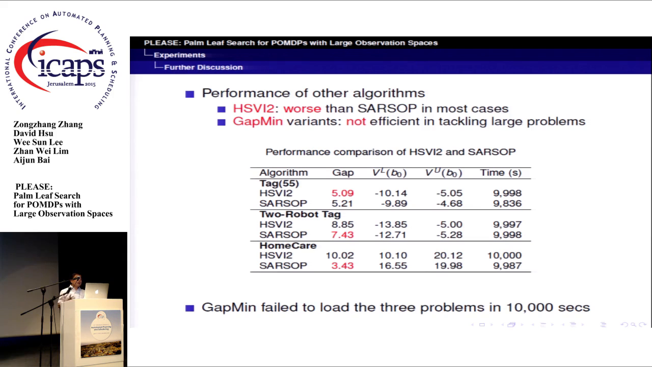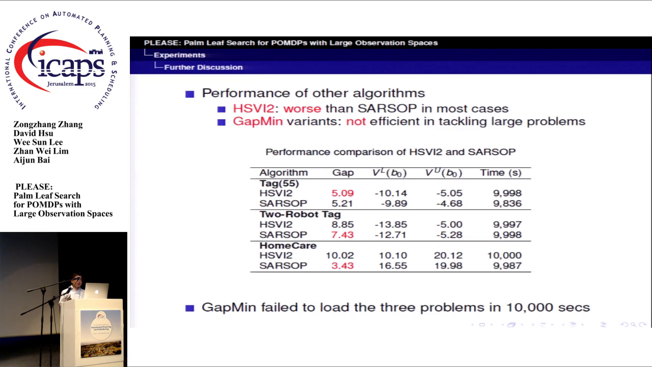For more data, we have the following insights. The performance of HSVI2 on our test problems is worse than SARSOP in most cases. And the gap mean variants are not efficient in tackling large problems. The table in this slide compares HSVI2 and SARSOP on the 3 mentioned problems. HSVI2's performance is slightly better on Tag 55, but much worse on the 2-robot Tag and the home care problems. Gap mean variance failed to load the 3 problems in 10,000 seconds.